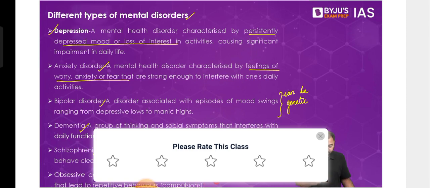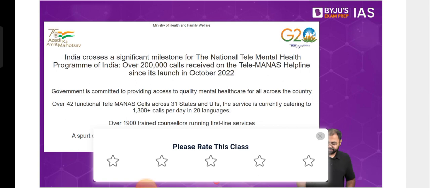Now, what we see today is that there is a telemental health program that has been started in India, and this is news that was in PIB a couple of months back, where we are talking about how more than 2 lakh calls have been received over the Tele-MANAS helpline that has been operational since last year. So this is something that has been taken as an initiative. There are other mental health programs as well that have been launched by the government of India, understanding the problems that people are facing today, understanding the number of issues that have been rising.